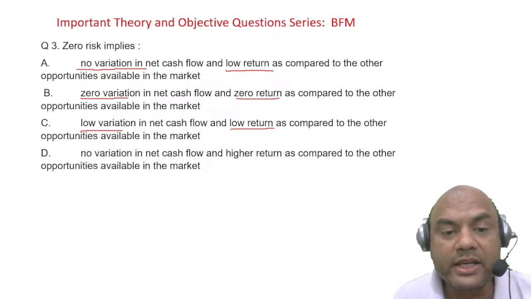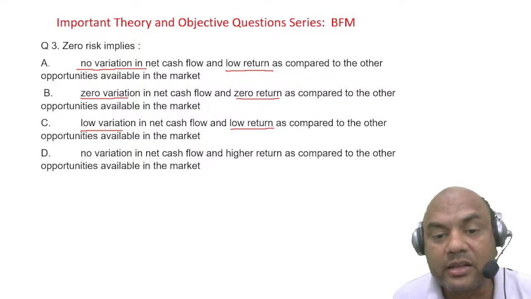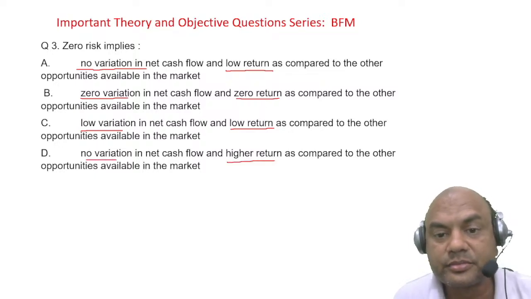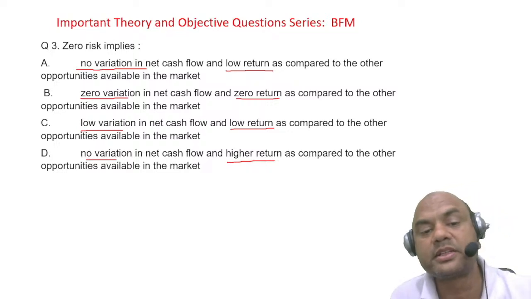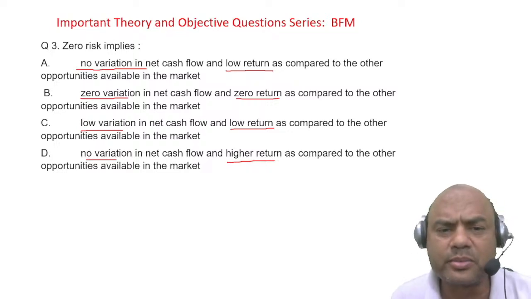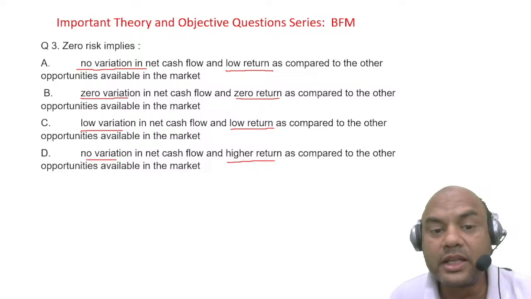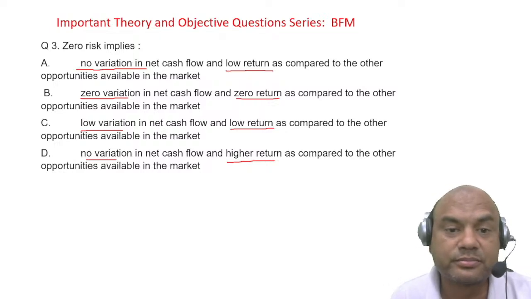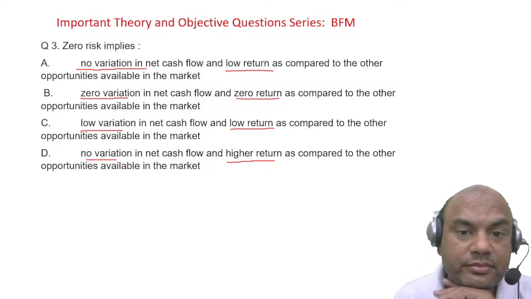Then no variation in the net cash flows and higher returns, so no variation and higher returns as compared to the other opportunities available in the market. So what do you think should be the answer? Think over it. Logically, everyone think over it. What should be your answer?